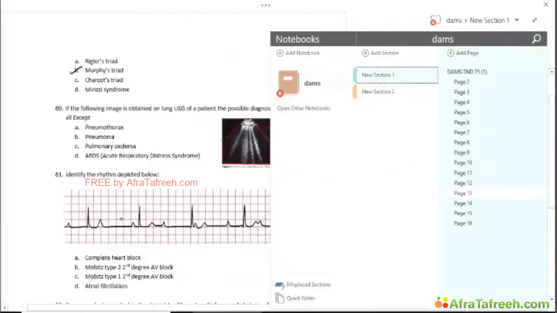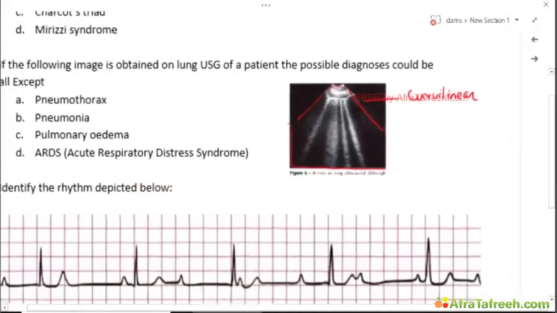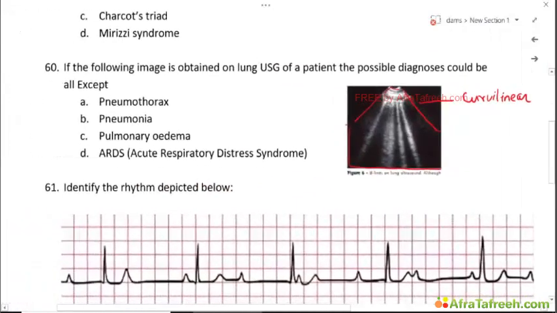Coming back to the question now, as we can see, there are a lot of B lines here. Comet tail artifacts starting from the pleural line, going all the way down to the base of the screen. They can be seen in pneumonia, pulmonary edema, ARDS. They are not seen in pneumothorax. So this is the right answer.